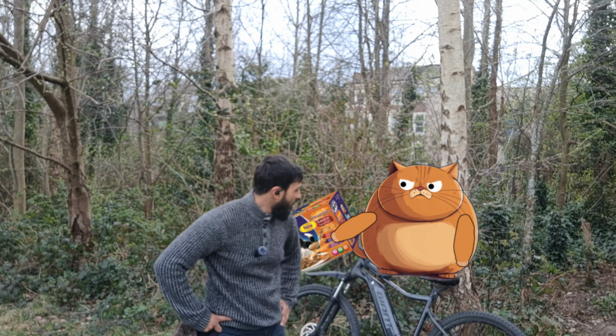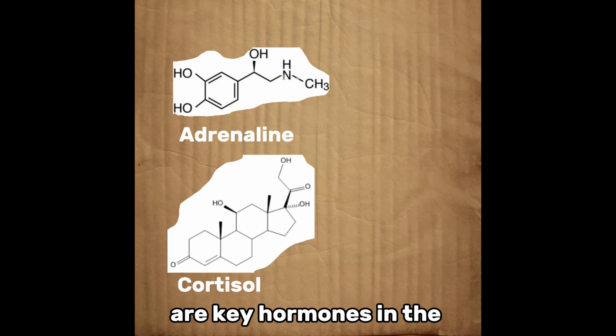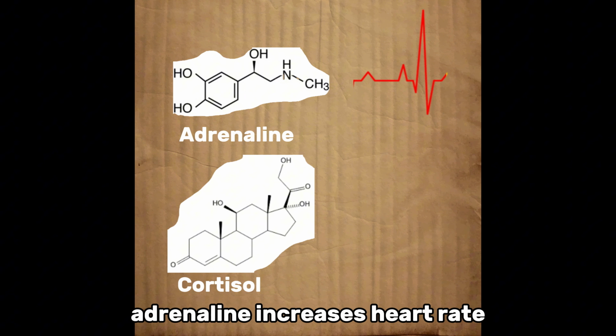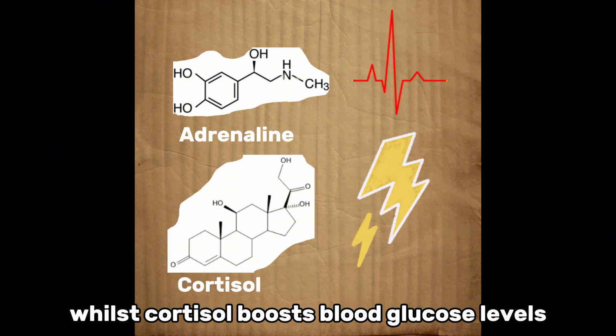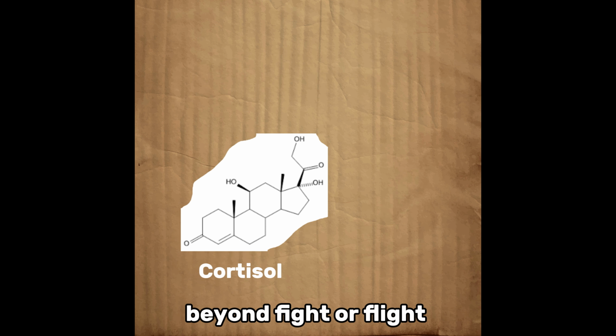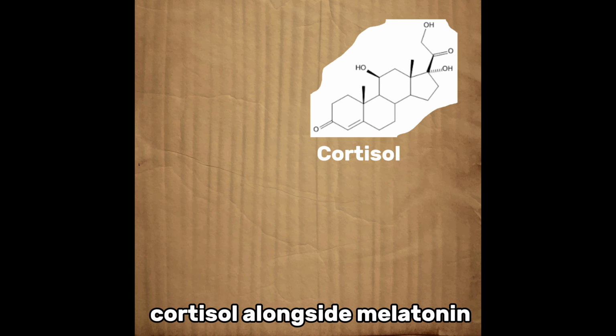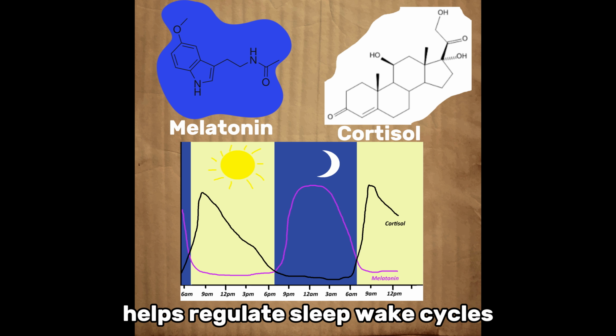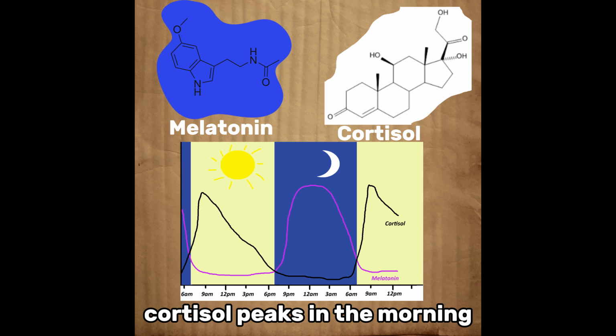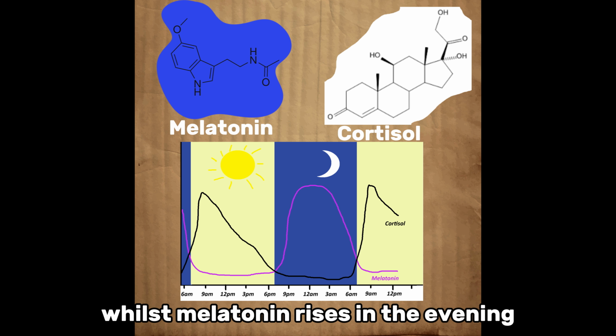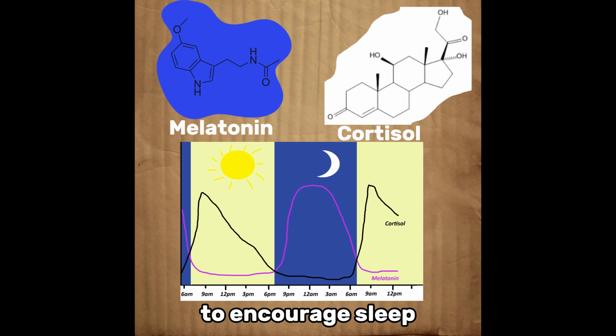Yo! Adrenaline and cortisol are key hormones in the body's fight or flight response. During confrontation, adrenaline increases heart rate, whilst cortisol boosts blood glucose levels for a surge of energy. Beyond fight or flight, cortisol alongside melatonin helps regulate sleep-wake cycles. Cortisol peaks in the morning to promote wakefulness, whilst melatonin rises in the evening to encourage sleep.